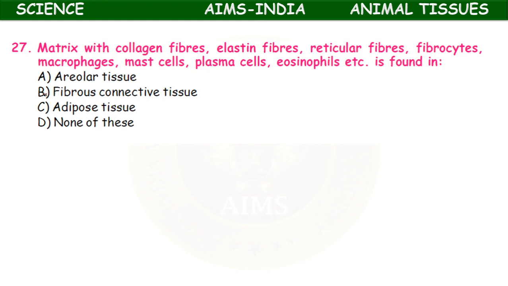Matrix with collagen fibers, elastin fibers, reticular fibers, fibrocytes, macrophages, mast cells, plasma cells, eosinophils. These are all found in which tissue? Areolar tissue, fibrous tissue, adipose tissue. None of these. So all these, collagen fibers, elastin fibers, reticular fibers, fibrocytes, macrophages, mast cells, plasma cells, and eosinophils, are found in areolar tissue.